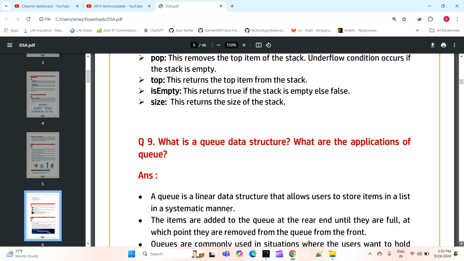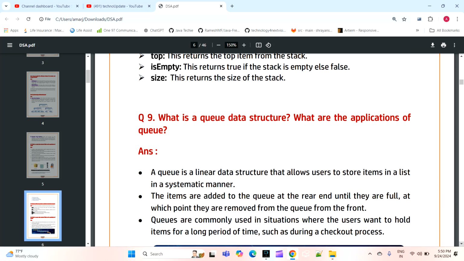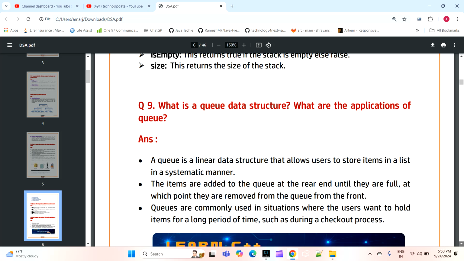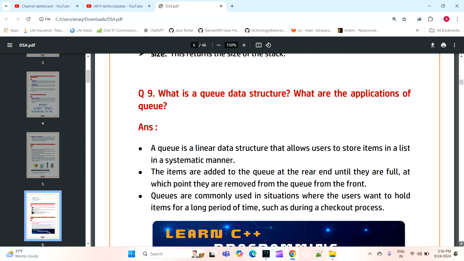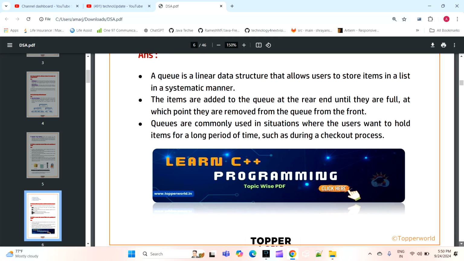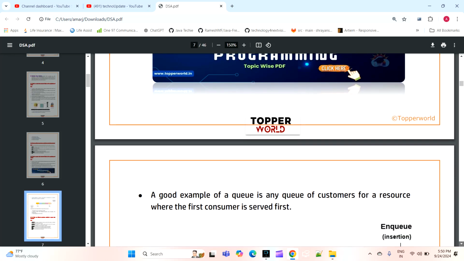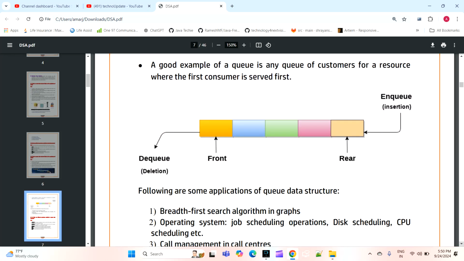The next question is queue. So what is the queue data structure and what are the applications of queue? How will we implement the queue? So this is related to queue.